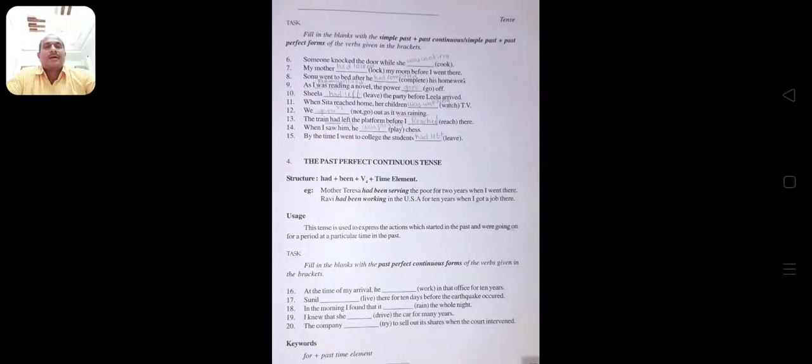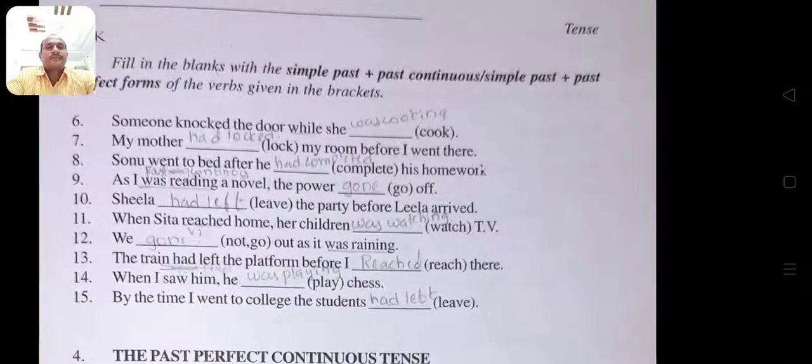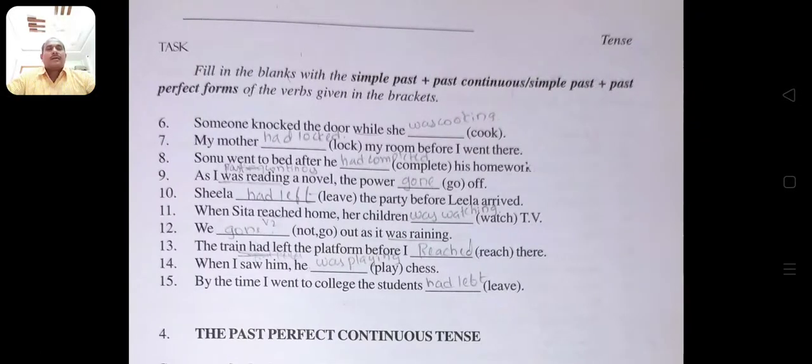Okay, you see the examples here. Fill in the blanks with simple past and past continuous, simple past and past perfect forms of the verbs given in the brackets. We see some examples.